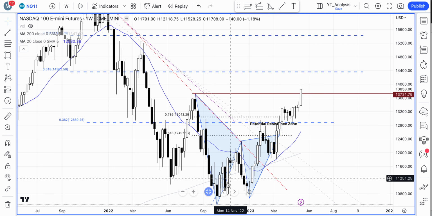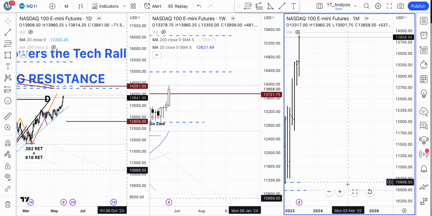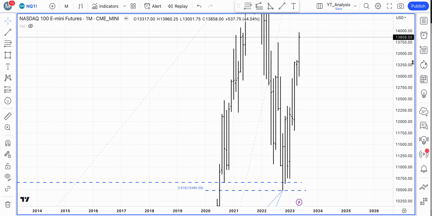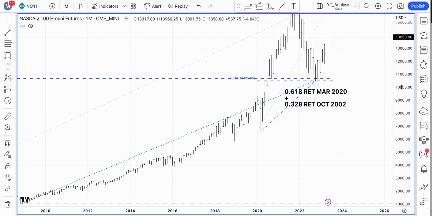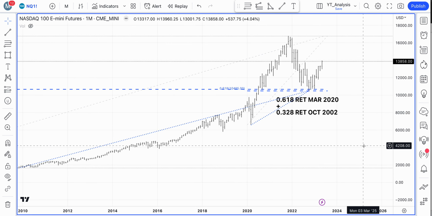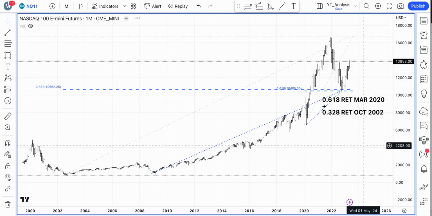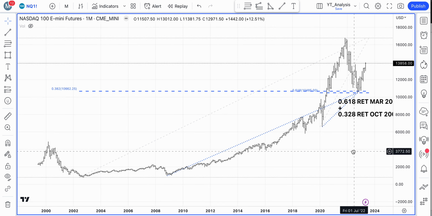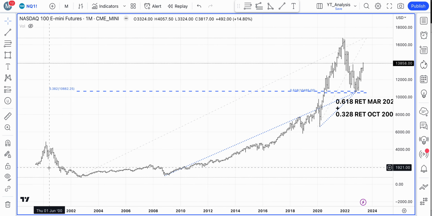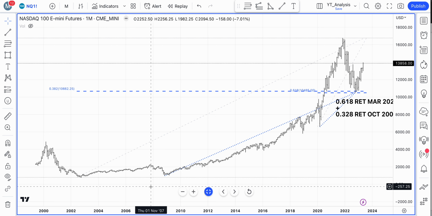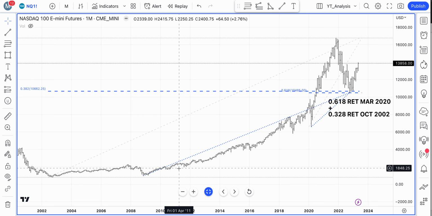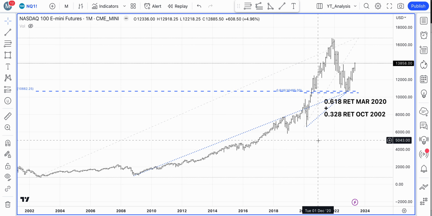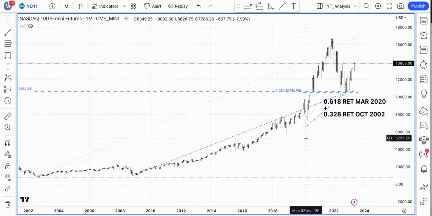That's a good formation, especially from a momentum perspective as well. But the key chart that I really want to show you is this one. This is the long-term monthly chart, and what I've done is actually gone back into the history pretty much as far as we could go on TradingView, and I have looked at the key lows. So one of the key lows is obviously March of 2020.